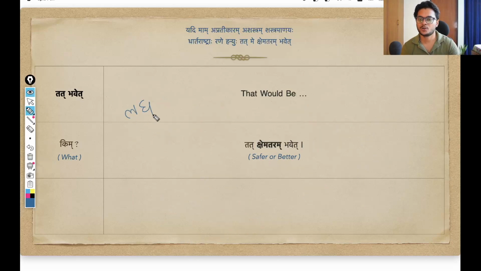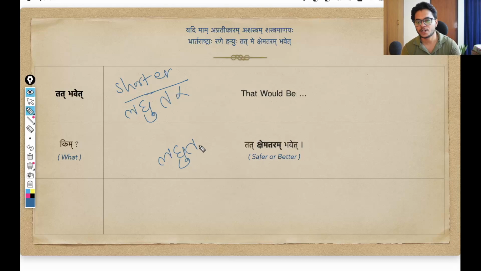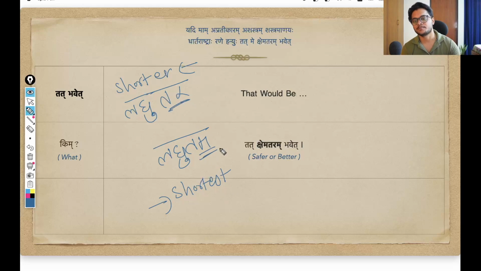So suppose we have this word laghu. Laghu means short, right? If I write laghutar, I am obviously attaching that tarap suffix. So laghutar means shorter, because it is more short, comparatively shorter. And if I attach that tam suffix, the word becomes laghutam, which means shortest. This is the comparative sense, and this is the superlative sense. This is the use of tar and tam. Whenever you identify these suffixes attached, you can know that the main word is laghu, that means short. This is shorter, this is shortest.